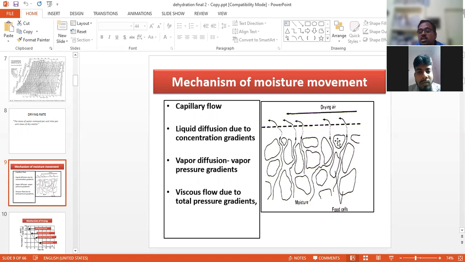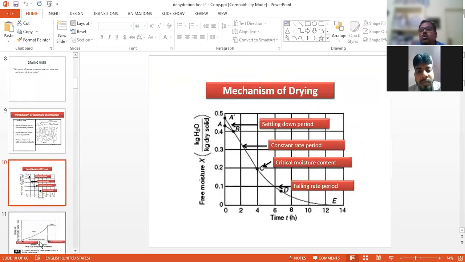So you can see the food cells, and this is the moisture, and the hot air is passed through, and they surrender the moisture to the heating system. It is done in a controlled way, so that there is minimum loss of nutrients or physical damage to the product. These are the mechanisms we should keep in mind for deciding the design of the dryer or the method of drying, depending on what type of product you are going to dry.